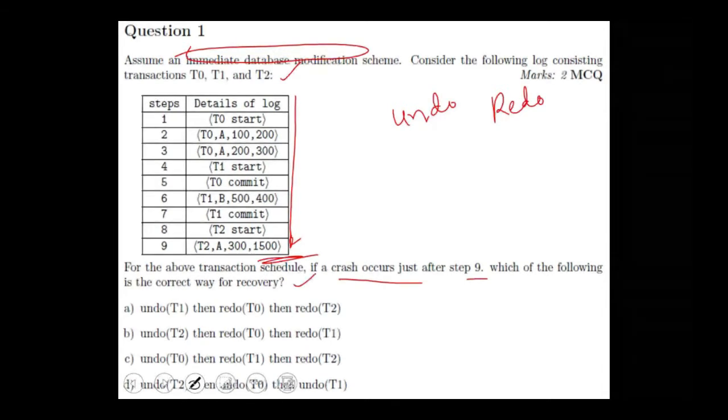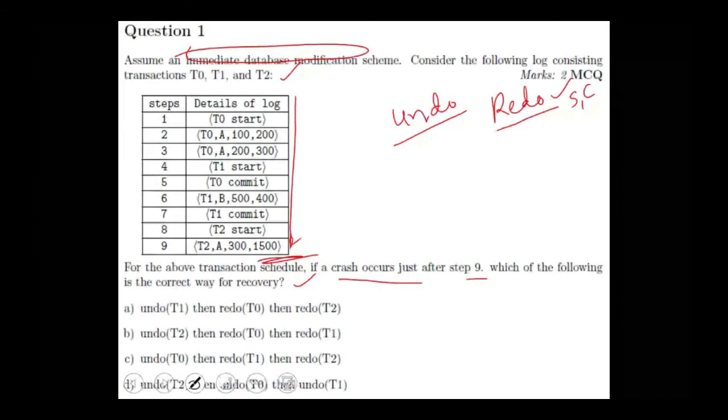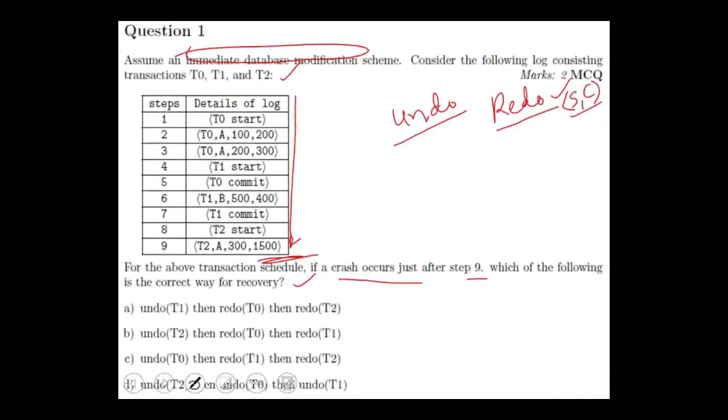So we know when undo and when redo is to be done. Redo is required if the log has both start and commit. Undo is required if it has start but no commit. Observe the log and tell me.